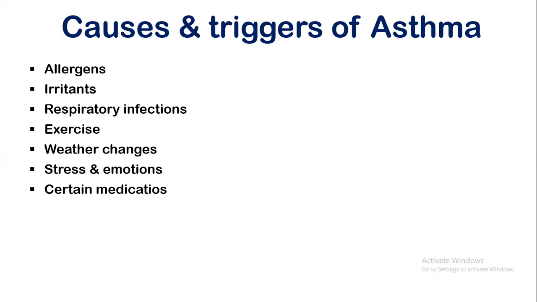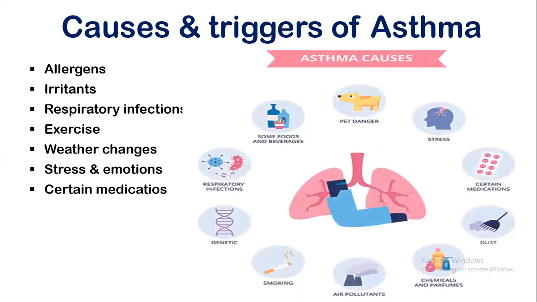Further, exercise and weather changes like cold air and humid air will trigger this condition. Emotional conditions as well as stress will also trigger asthma. Aspirin and beta blockers, certain medications, also worsen asthma. Here you can see a picture depicting the causes and triggering factors related to asthma.